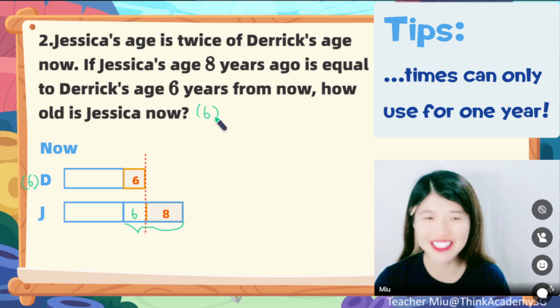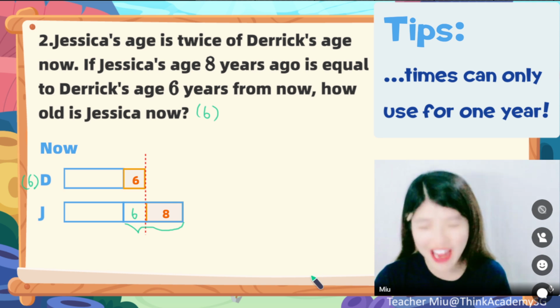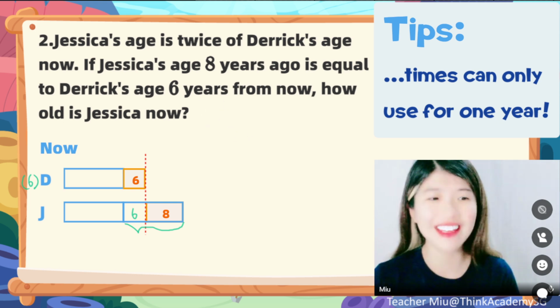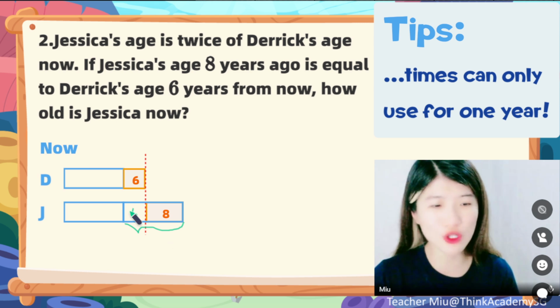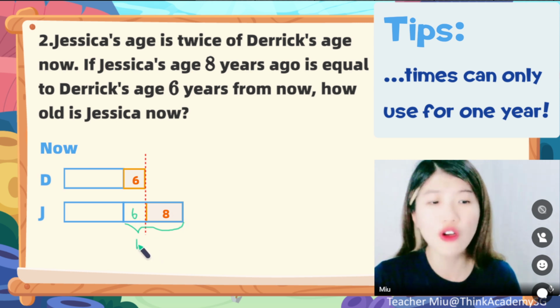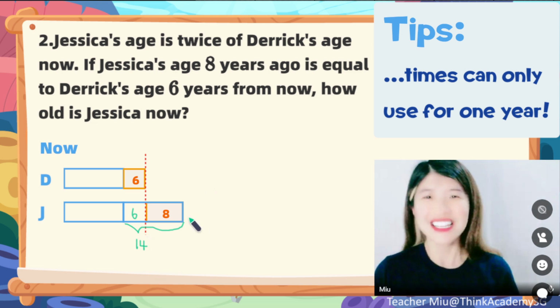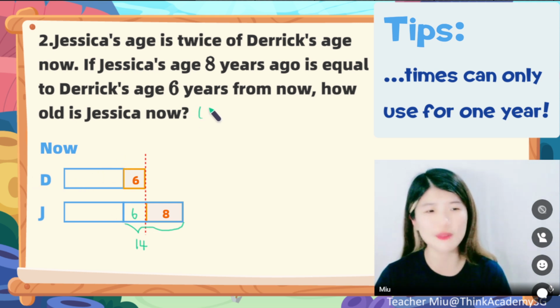No way. Why no way? Great! Because 1 unit is not 6, dear. You need to know what you are looking at. You're looking at this part where the 1 unit is supposed to be 6 plus 8. That gives you 14 for 1 unit. Oh, yes, not 6, dear. So it's supposed to be 14 for 1 unit. Okay, now I know. So the answer is 14. Am I right?